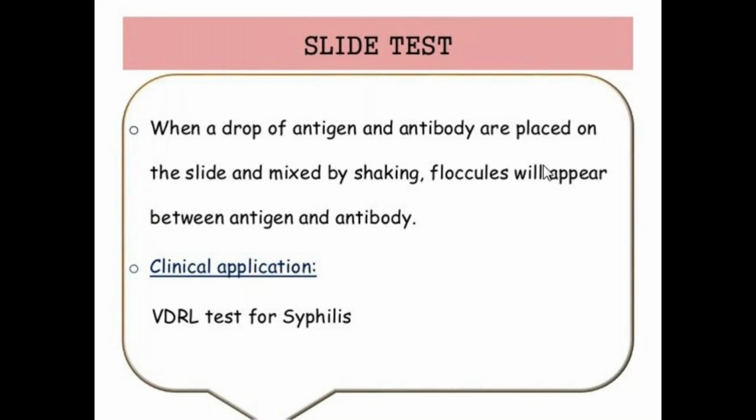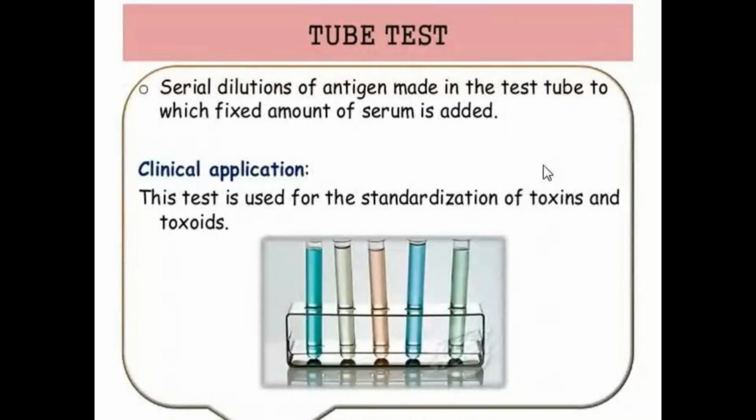And the next one is the tube test. What is the tube test? Here, serial dilutions of antigens are made in the test tube, to which fixed amounts of serum are added. That means first we take the antibody in equal quantity in all test tubes.